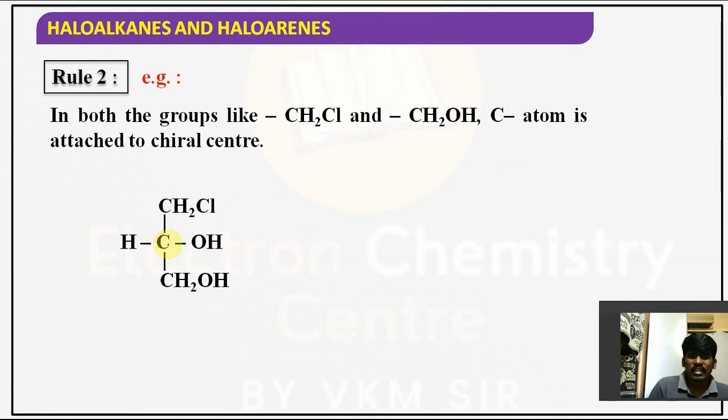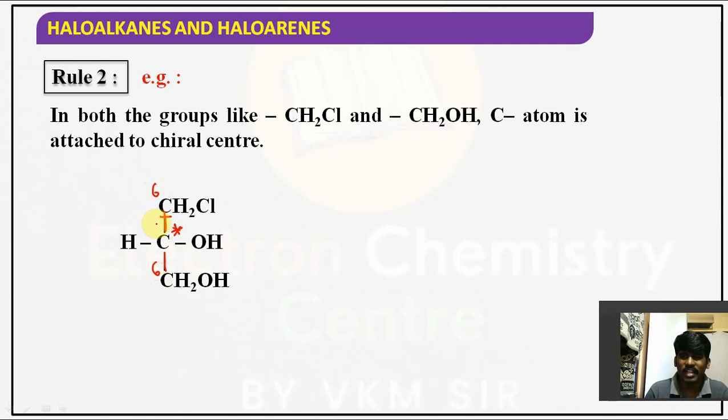See here, carbon is the chiral carbon. So there is no problem with H, there is no problem with oxygen, but here carbon is connected to carbon here also, and carbon is connected to carbon here also. In this case, a problem arises, right? Why? Because in both these groups carbon is connected to carbon only. Obviously, how can we give the priority? Because both the atomic numbers are 6 only, no? In such cases, we cannot assign the priority. So if priority has not been settled at the first atom, then go for the second atom.